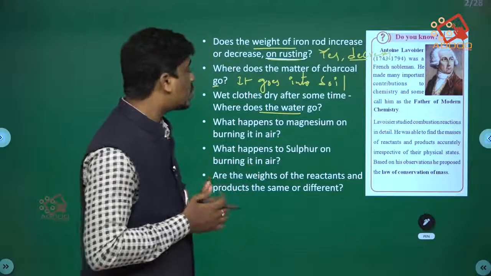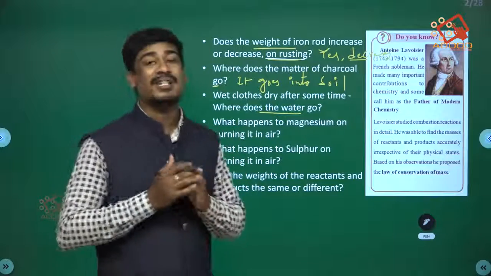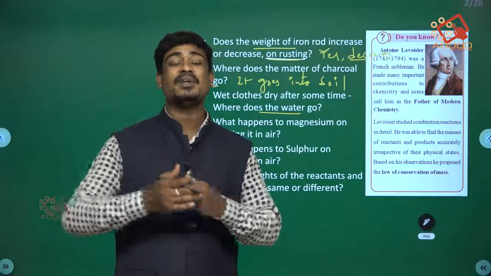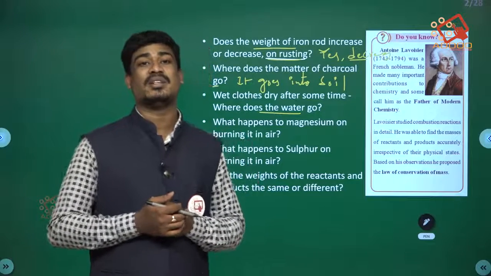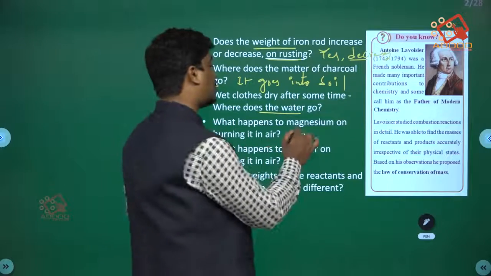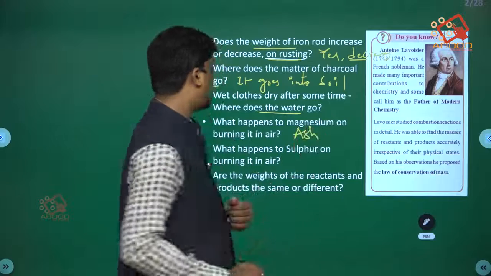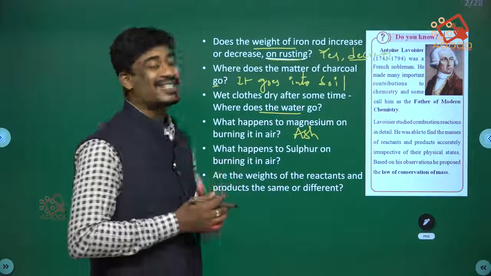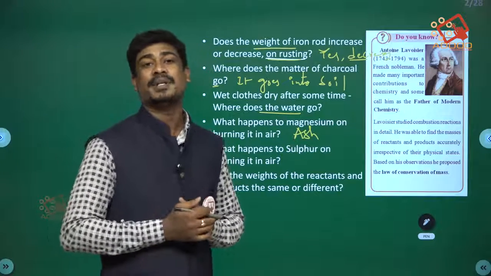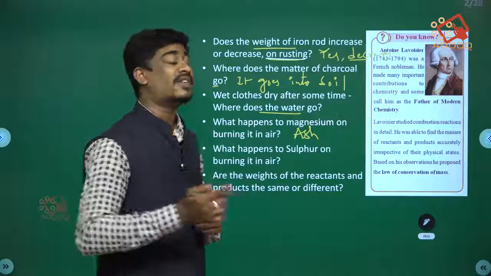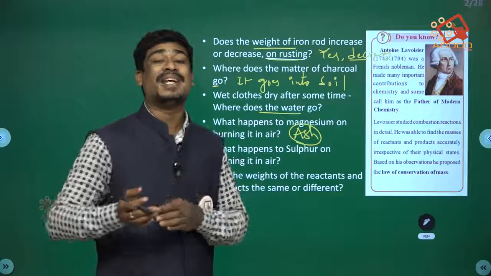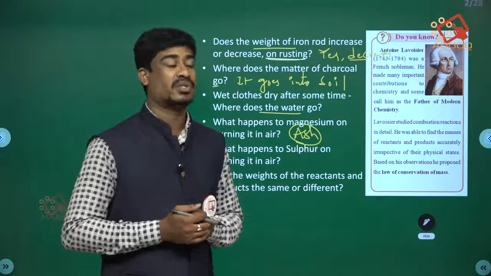Then, what happens to magnesium on burning it in air? Burning of magnesium produces dazzling white flames with a white ash. While burning a magnesium ribbon, it converts into white ash, forming dazzling white fumes.